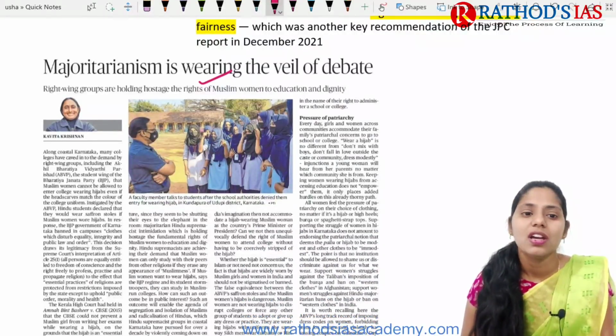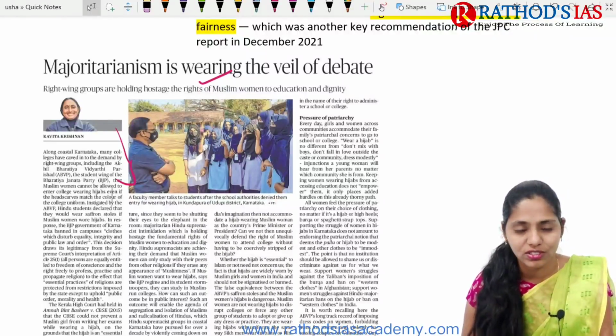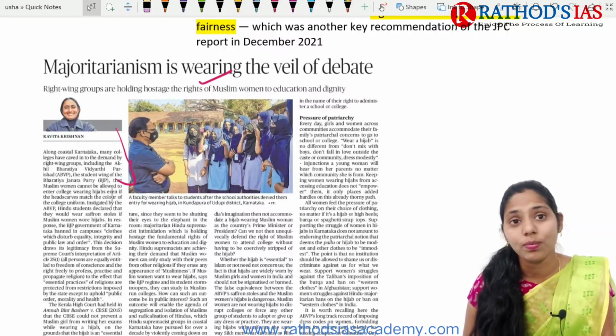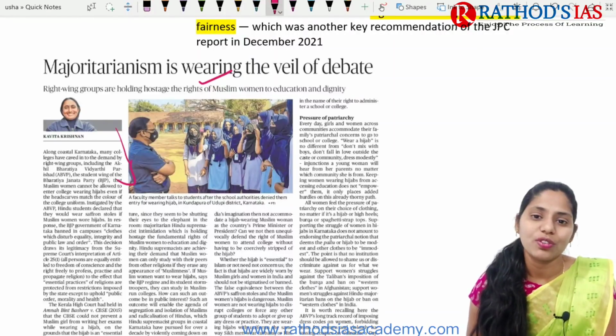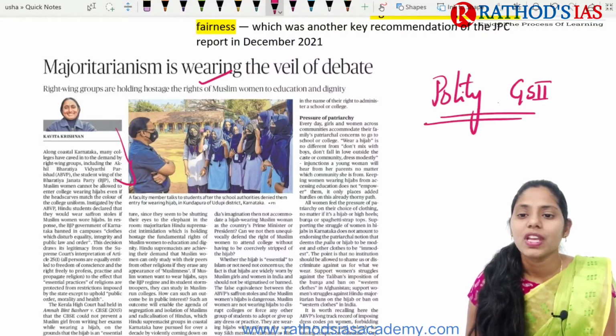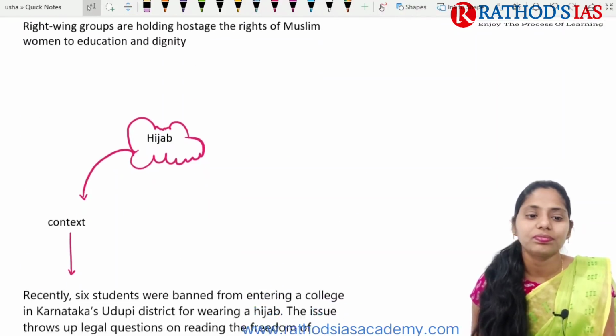It is regarding hijab. Here, this article mainly talks about right wing groups and left wing groups, but we are not going to talk about which political party said what. We need to know some important basics from your UPSC point of view. This article will be important for your polity, which mainly comes in the GS paper 2. Now let's talk about this article in great detail.